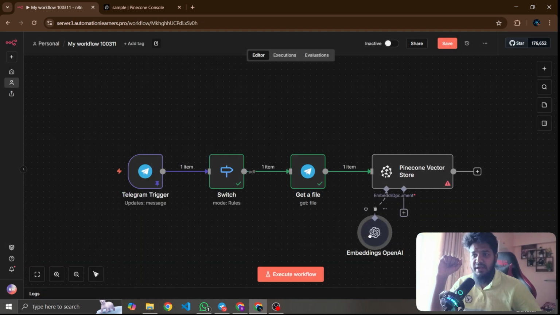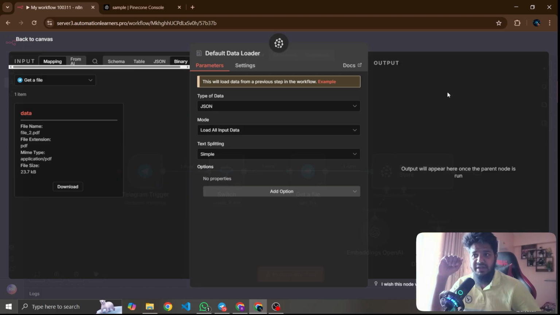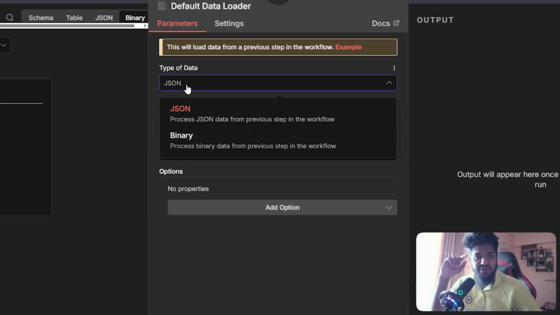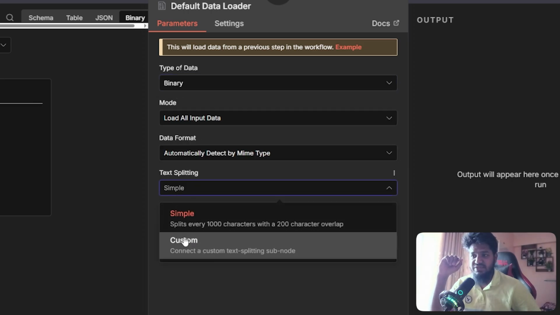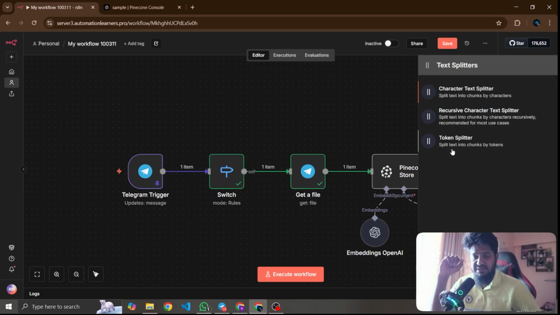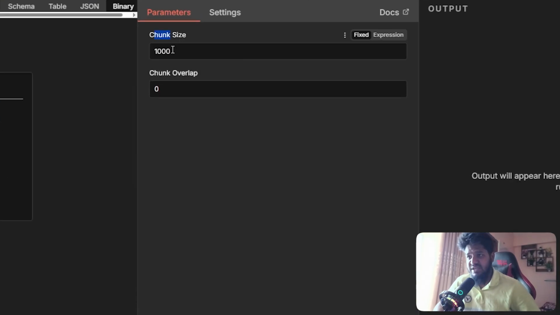Okay, and I need to give the document, which is the default data loader. As I said before, you need to know this is binary format, so I have to keep the binary format, and the splitter is customized, the text splitter, which splits by token, with a 1000 chunk size.